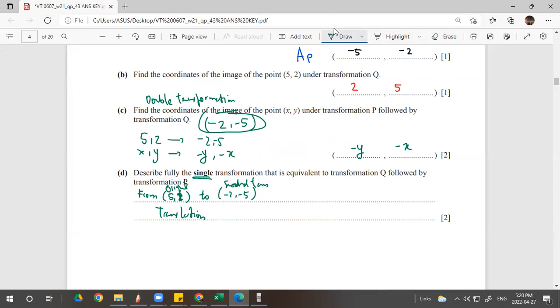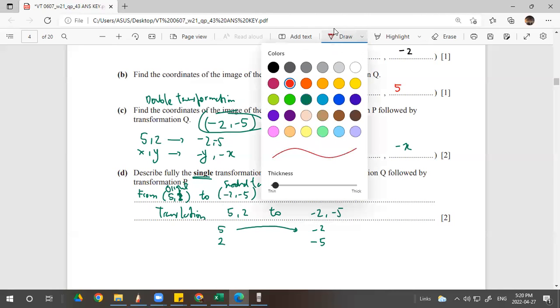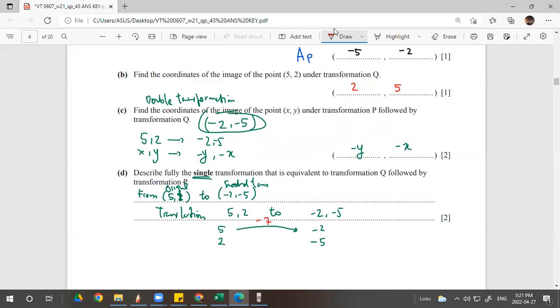Let's see. From 5, 2 to negative 2, negative 5. What you have to do here, from 5 to negative 2, you need to subtract by 7. How about this? You need to subtract by 7 also. So how do you do this? So you subtract x minus y, right?